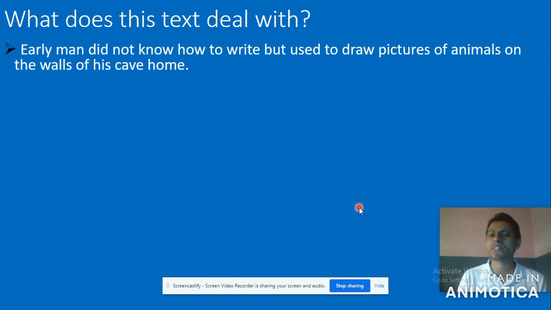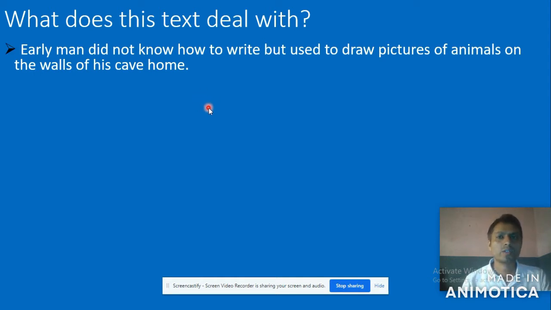In the initial phase, they used to draw pictures of animals on the walls of their cave home. They used to live in the cave home, right, where they used to draw pictures. But the picture represented the meaning, right? The picture used to represent the meaning, some message given to family members or relatives.